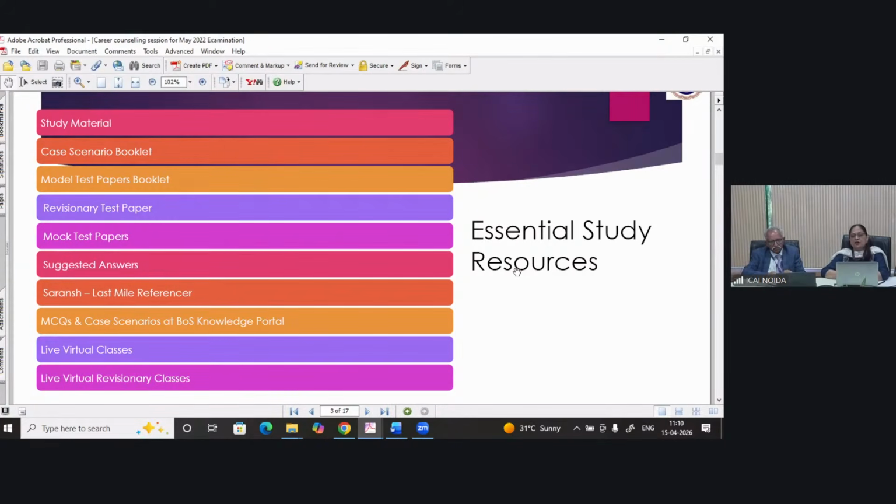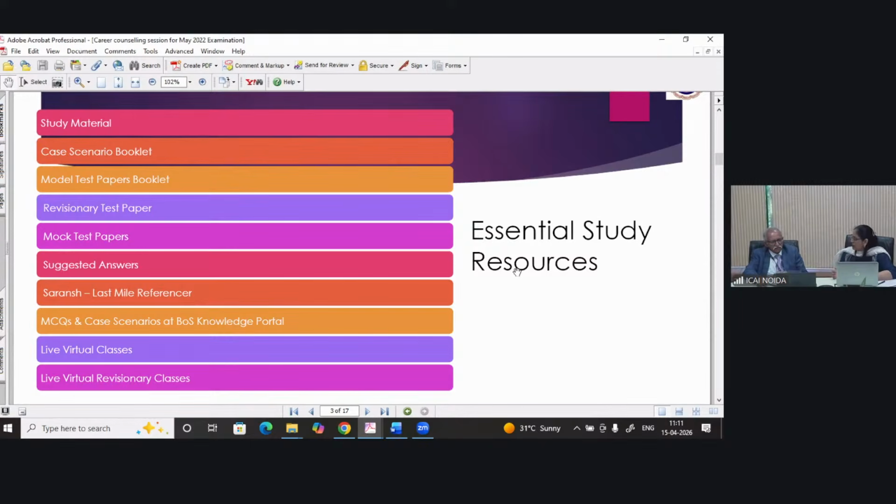Of course, it is good if you develop this habit: at 1:45 you are sitting there for the test, 1:45 to 2 p.m. you utilize as reading time, and 2 to 5 p.m. you are sitting for the examination. Thereafter you need to allot at least 2 hours for analyzing where we are lacking and where we are missing, right? So that practice is very important. For that, you have the mock test paper as well as the model test paper booklet.